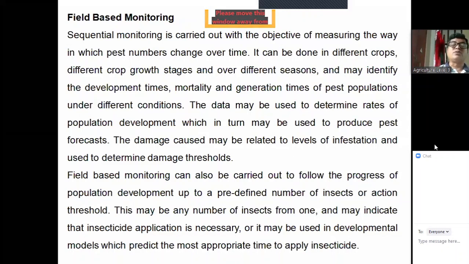We can also prepare these by field-based monitoring. Field-based monitoring can also be carried out to follow the progress of population development up to a predefined number of insects, or action threshold.